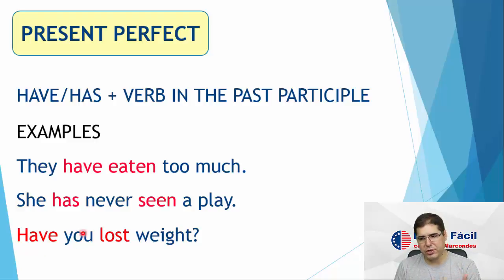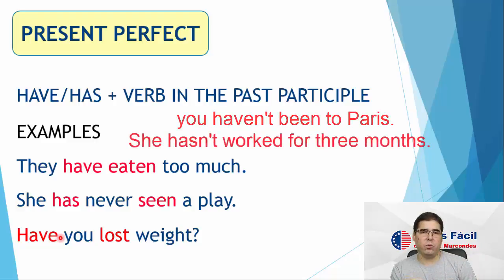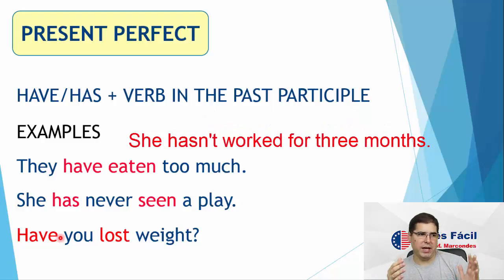So to ask a question, the verb have comes before the subject, and to form negative sentences, we just add not after the verb have, right? So you have, affirmative. You haven't, negative, okay? You haven't been to Paris. Or she hasn't worked for 3 months. So she hasn't worked and she's still not working.